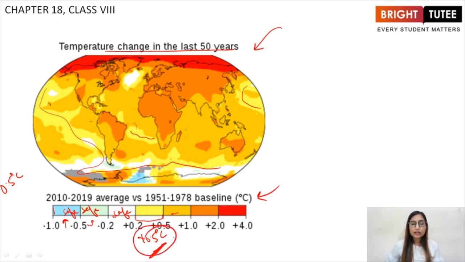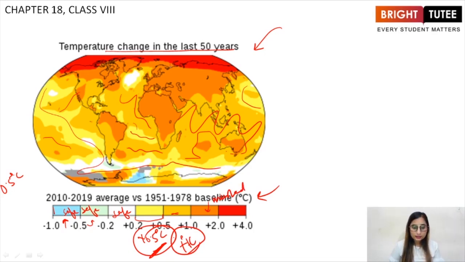Now coming to the dark yellow. The dark yellow places are basically these places. This covers the major part of the Earth's surface. This is all dark yellow, right? These places have seen an increase of 1 degree Celsius in their temperature. Then coming to mustard color.